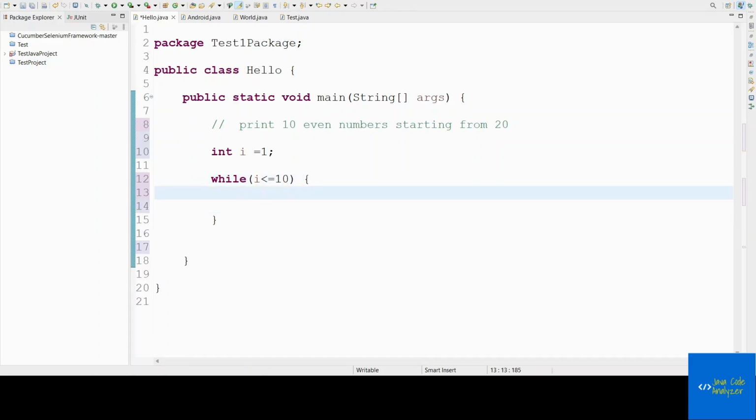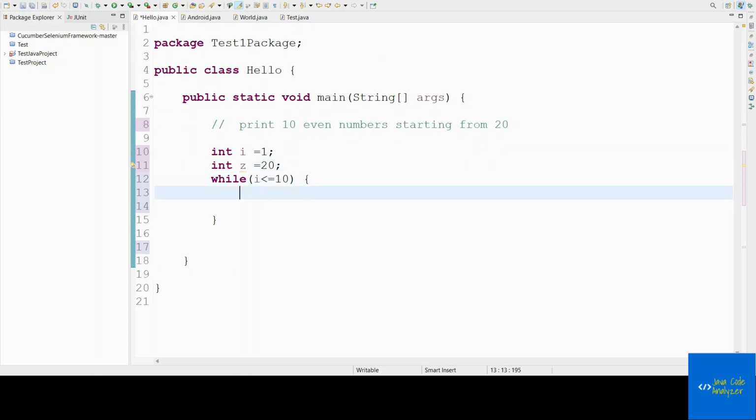Okay, and we should start from where? We should start from 20, right? So for that, let me take one more variable, int z is equal to 20. Okay, I'm taking one more variable. Now why am I taking this particular variable? In order to find each even number from 20.